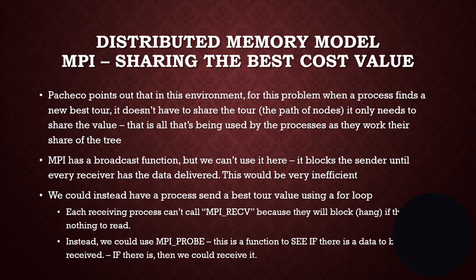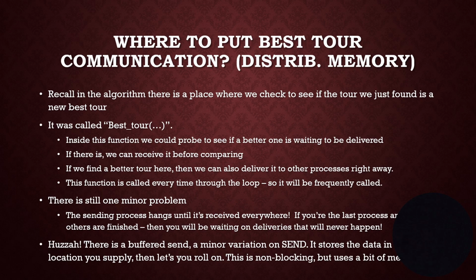And then the processes that are possibly receiving it, when they come to that step in the algorithm where they say, hey, did I get a new best tour? They're not going to post a receive because they would hang. They're going to do a probe. The probe says, is there any data that's been sent to me? And if there is, then they'll do a receive, but if not, they'll move on. So this is a way that the processes are going to communicate with each other, but they're not going to wait on the end. They're going to tentatively send something out. They're not going to wait on confirmation that it was received. And they're only going to check to see if they receive something new rather than always sitting there and waiting. So this is something you have to think about with MPI.